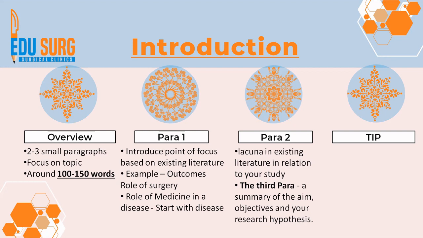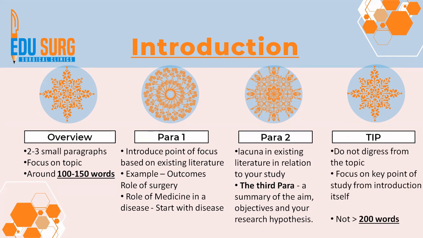The first paragraph can be introducing the key point of your entire article. If it's outcomes of surgery, then surgery is your key point. If it's a role of a specific treatment in a disease, then that disease is your key point. Now, in the third paragraph, you summarize the aim, objectives and research hypothesis of your study. So this is how you can structure an introduction. I will show you an example of how we write introduction.